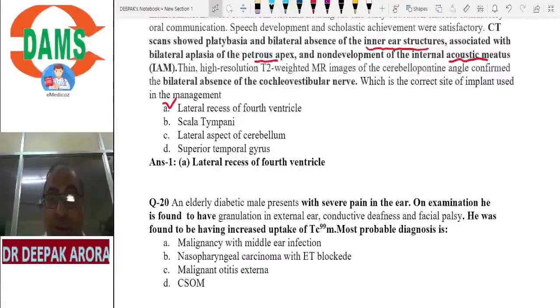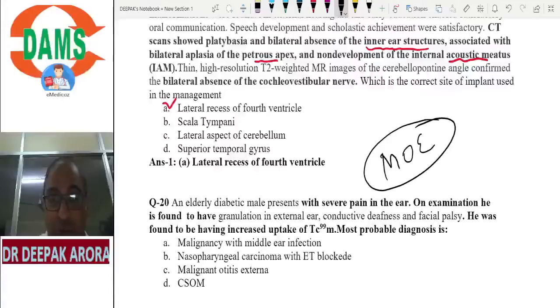This year I am expecting they will ask you something on malignant otitis externa. Diabetic patient, severe pain, patient has facial palsy, granulation. He was found to have increased uptake of technetium-99 in diagnostic investigation. It is your malignant otitis externa. Technetium-99 scan is used for diagnosis. Gallium scan for prognosis.